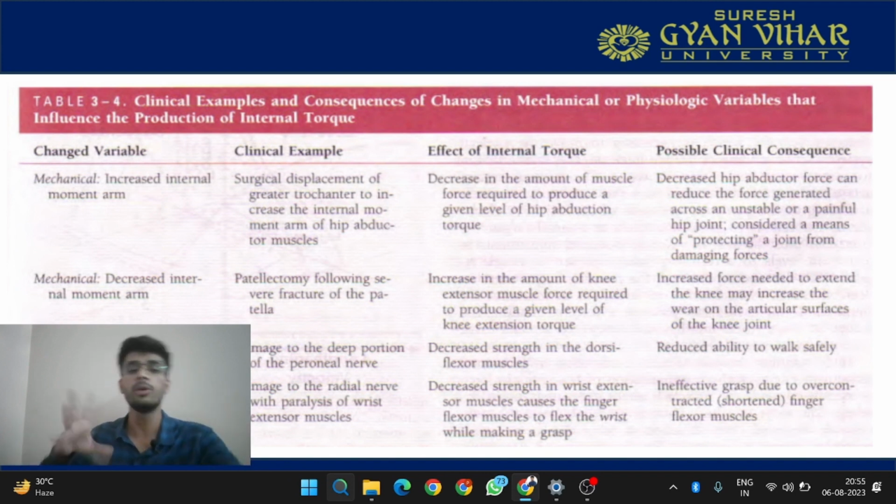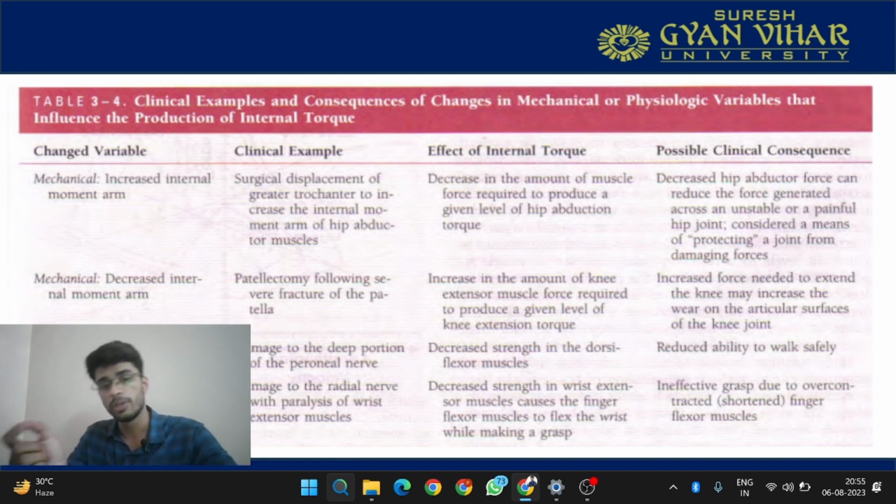Now let's understand the physiological variable. Muscle activation can be decreased, for example, by damage to the deep portion of the peroneal nerve. This will decrease the strength of the dorsiflexor muscles, because the peroneal nerve supplies the dorsiflexor muscles. It reduces your ability to walk safely. The physiological factor is changing over here. So this is how mechanical and physiological variables are important in determining or altering the internal torque.